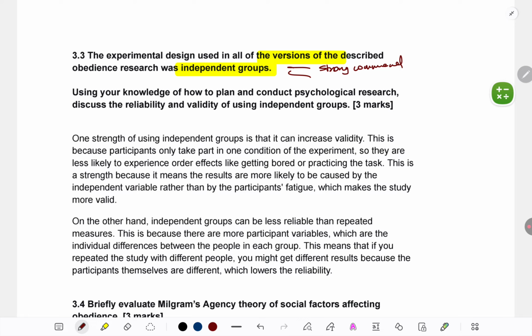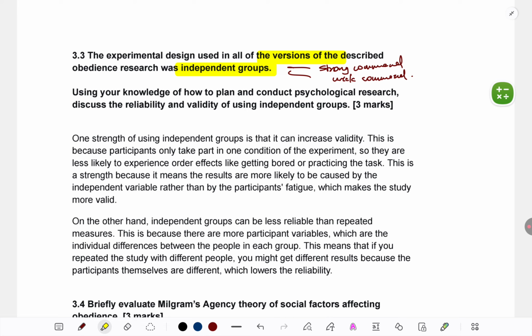And for the other one, they are getting weak commands from the authority figure, like the authority figure is wearing everyday clothes, or the authority figure is not close to them, or the authority figure is not assertive enough. So always there are two groups, one which is being persuaded to be more obedient, and a separate one which is persuaded not to show that much obedience.